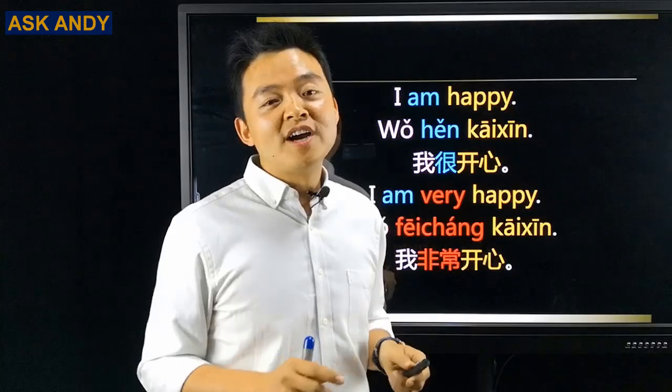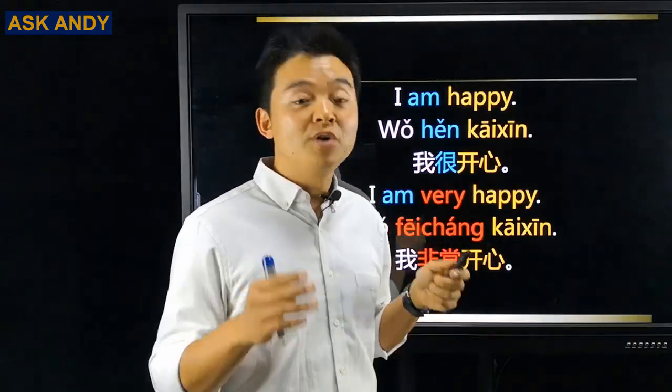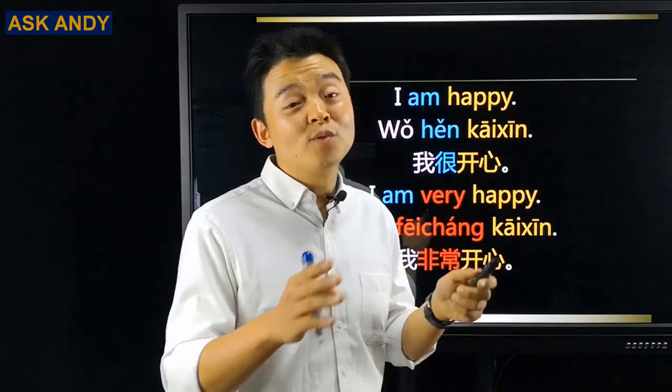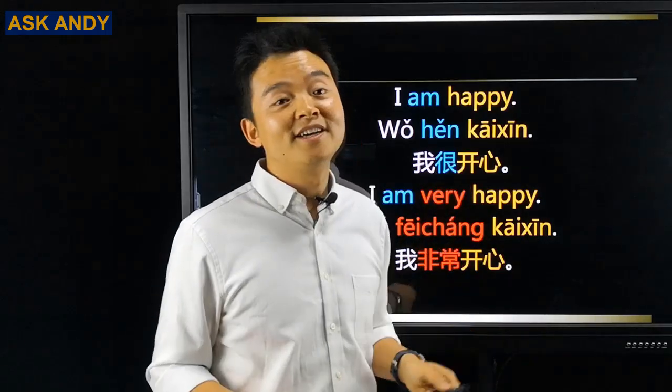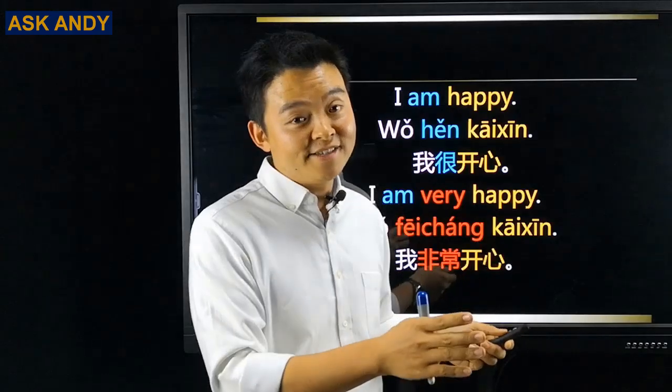So let me summarize. When you're talking about to be in Chinese, there are two cases because the 是 is the same as the one you have in the dictionary. It won't be tricky. The tricky one is this 很. So remember, when you are doing a description with an adjective, you are going to have the to be as 很.